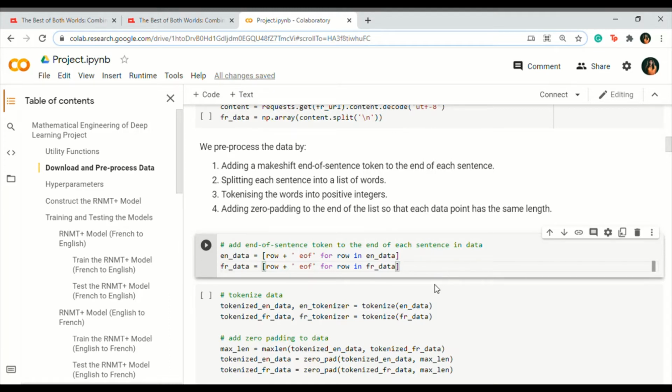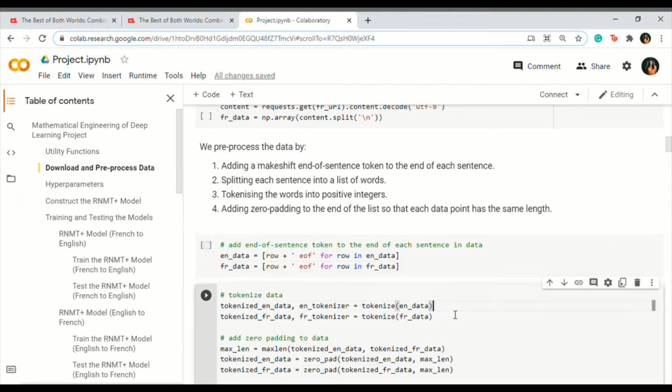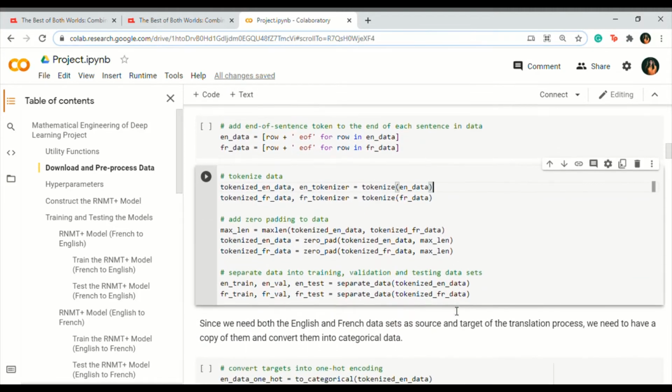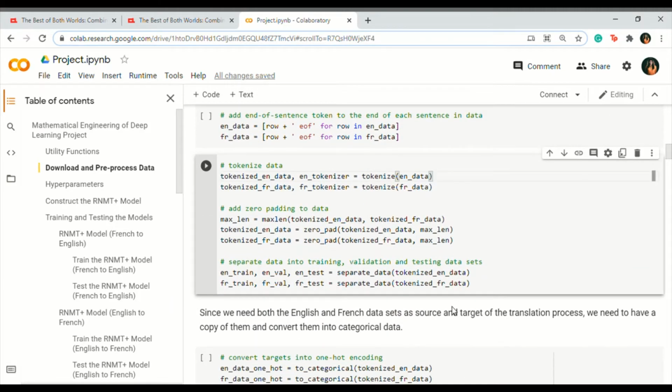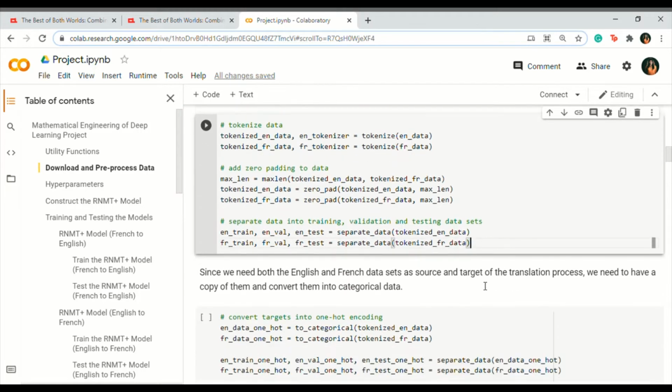Then, we tokenize the data by converting each unique word into a positive integer. We also add zero padding to the data to make sure they are of the same length so it's easy to train and test. We then separate the first 70% for training, the next 15% for validation, and the last 15% for testing. We also create the labels by converting the tokens into one hot encoding.